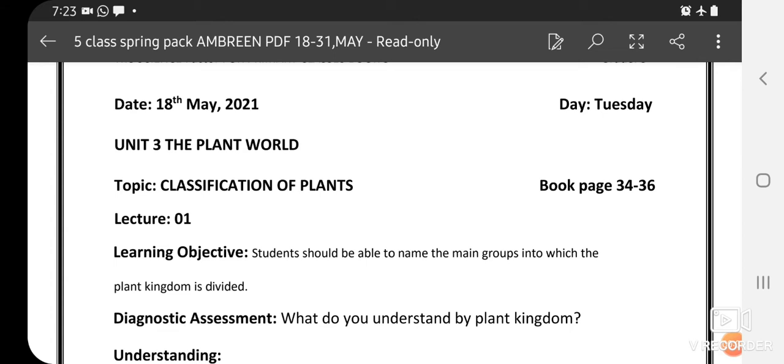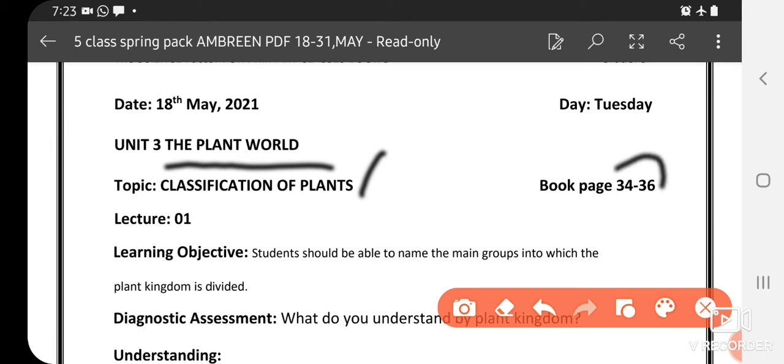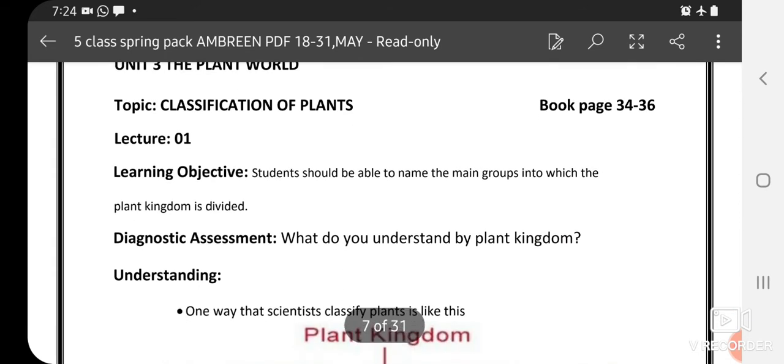I hope that you all are fine and studying properly at your homes and done with step 1 of the spring task. Today we are going to start our unit number 3, the plant world, and our topic is classification of plants from your book page 34 to 36, and this is lecture number 1. The learning objective is you should be able to name the main groups of plant kingdom, means into which groups the plant kingdom is divided.